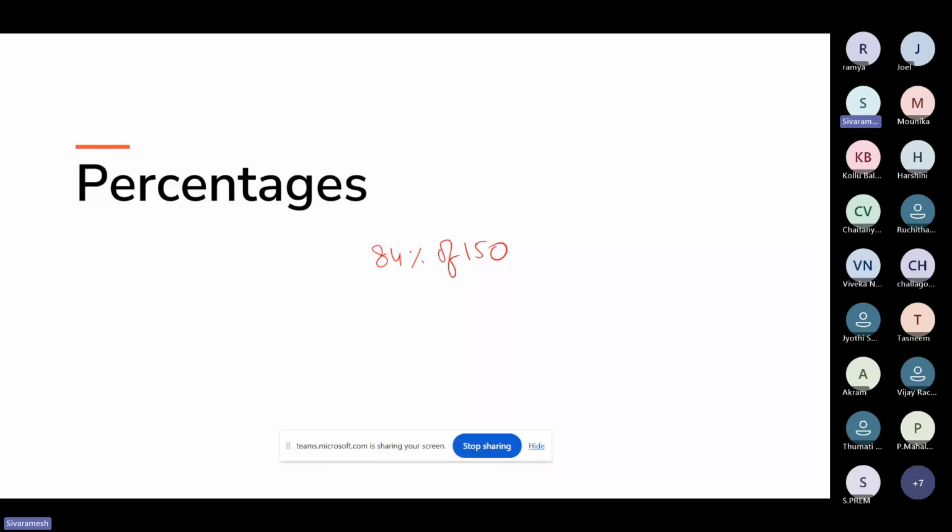I'm not so sure how you people solved this question, but let me teach you one more trick here. Now we are going to discuss the second trick, which is very simple. If you follow the same first trick, the eliminating two zeros method, people will eliminate one zero in 150, and then they have to multiply 84 with 15. This is again too complicated. I mean, it's not so complicated, but it will take some time to multiply these two values, right? So what I suggest is don't follow the eliminating two zeros method.